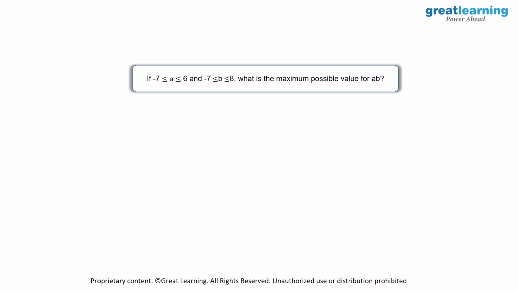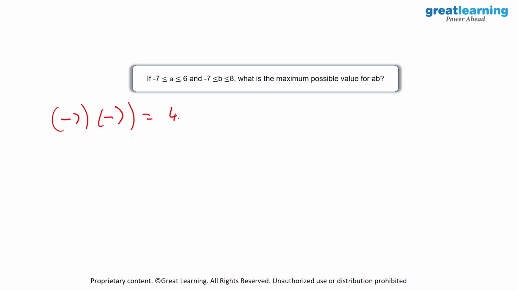Then we have ranges for a and b. So it seems that a will be between -7 and 6 and b will be between -7 and 8. And we need to find out the maximum possible value for ab. And if you would want to find out the maximum possible value, again, we would have to look at the end values over here. So what we'll do is, we will multiply all of the end values. So let's start with -7 and -7.